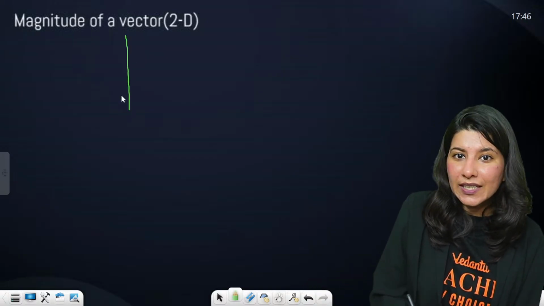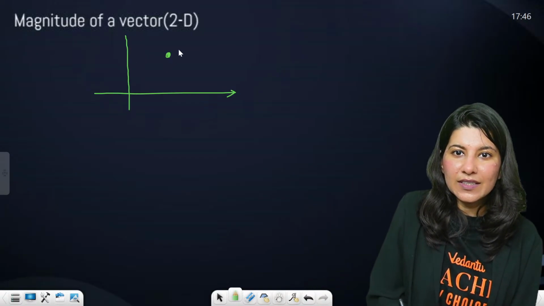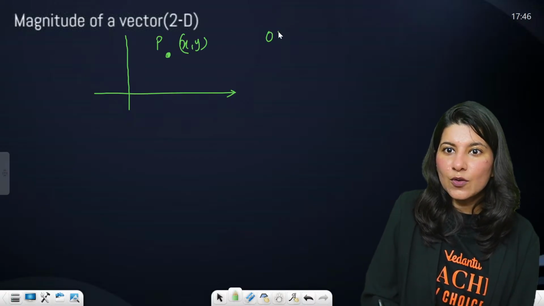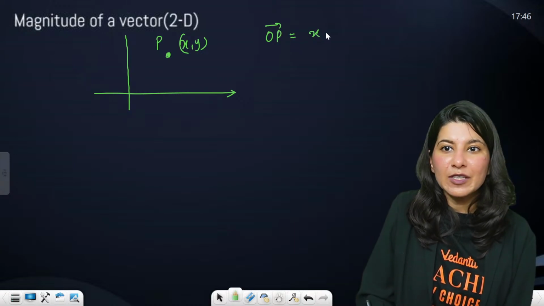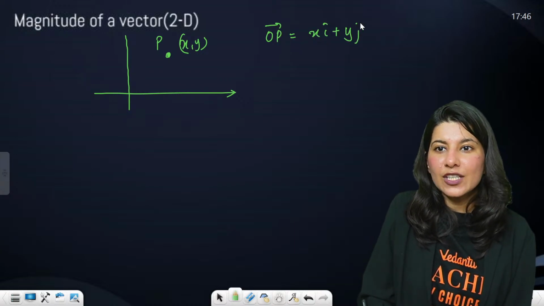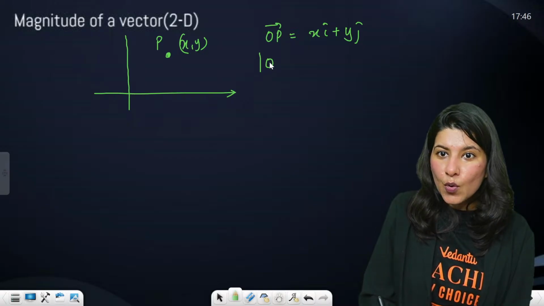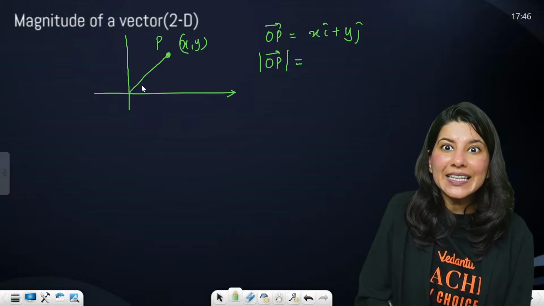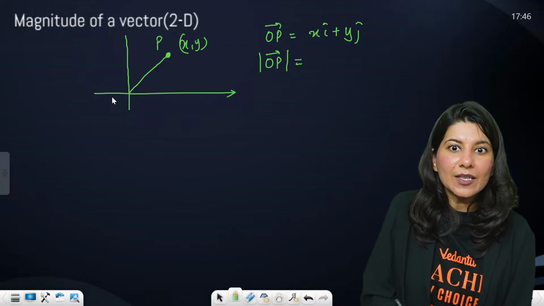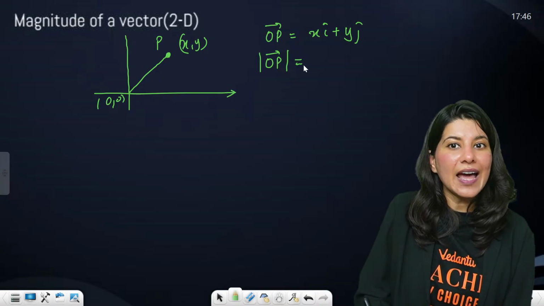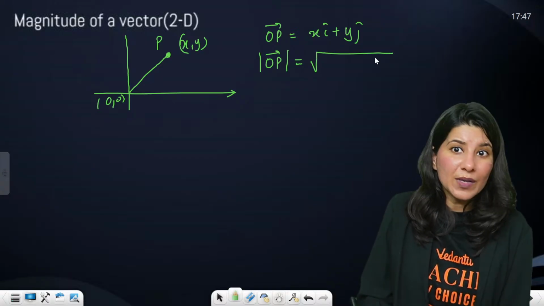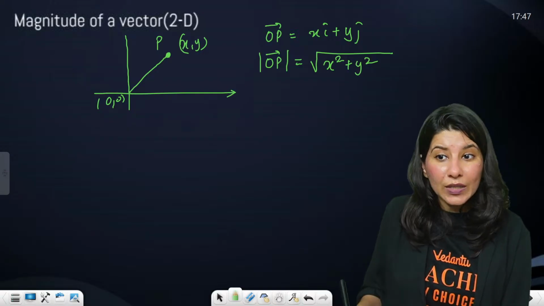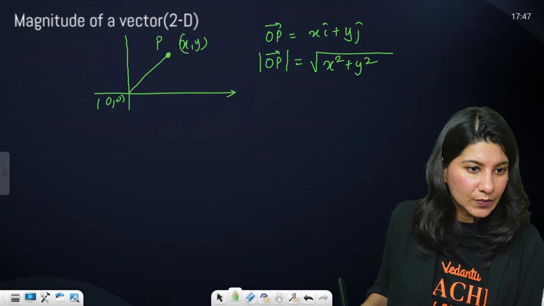In 2D we have studied there is a point x comma y. If this is a point, then OP, the position vector of the point, will be x i cap plus y j cap. Now the magnitude of OP is nothing but the length of OP, that is, the distance between the origin and the point x comma y. I can apply the distance formula, which gives square root of x square plus y square. This is 2D.